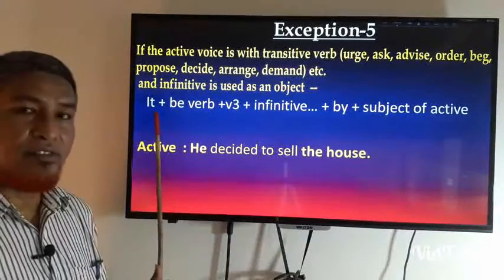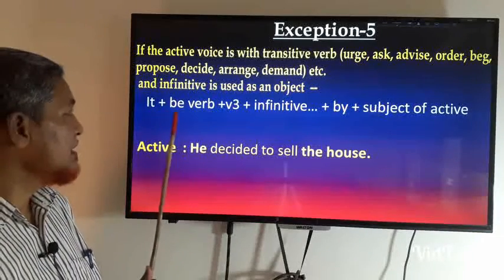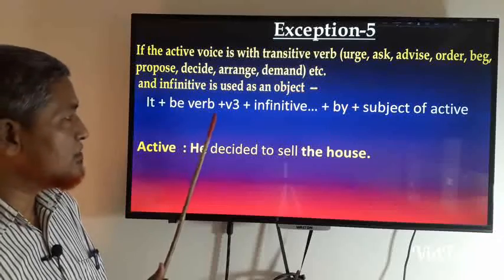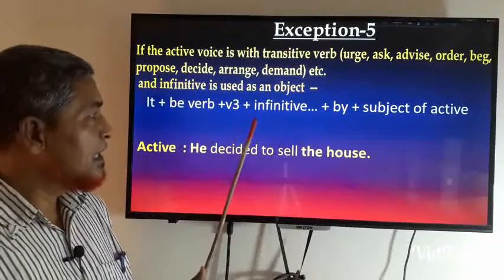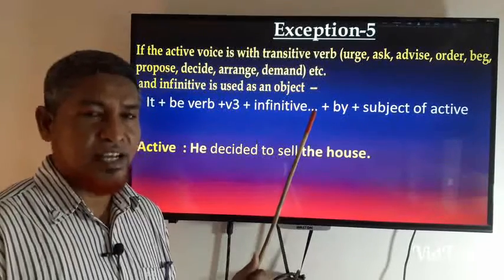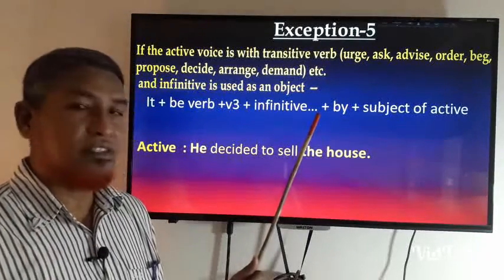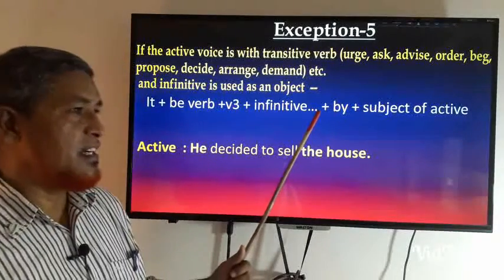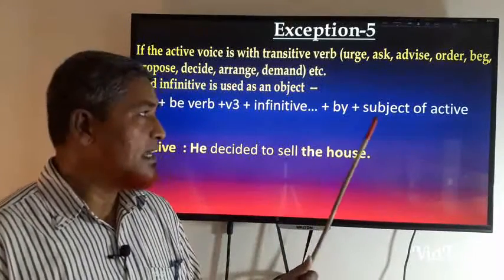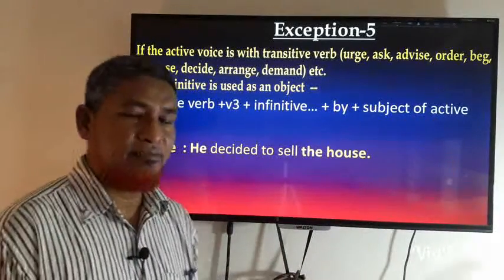First of all, you will have to write "it" plus be verb. Be verb means am, is, are, was, were, and then verb 3. And you will have to write the infinitive and the extension of the infinitive, the extra words if it has any, plus "by," and then the subject of the active voice.